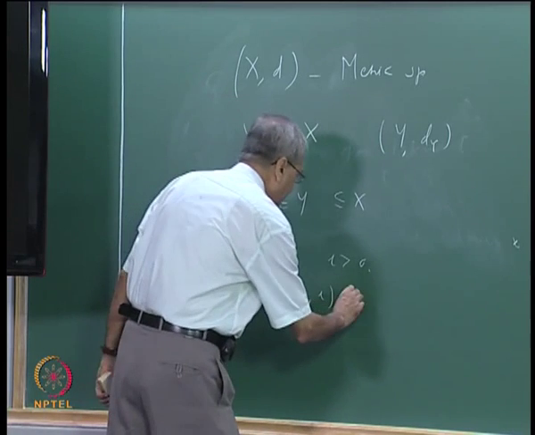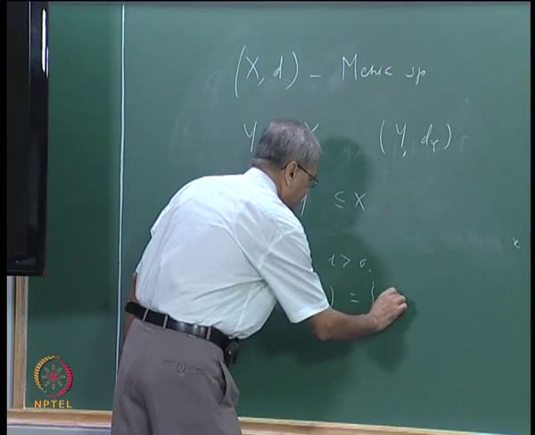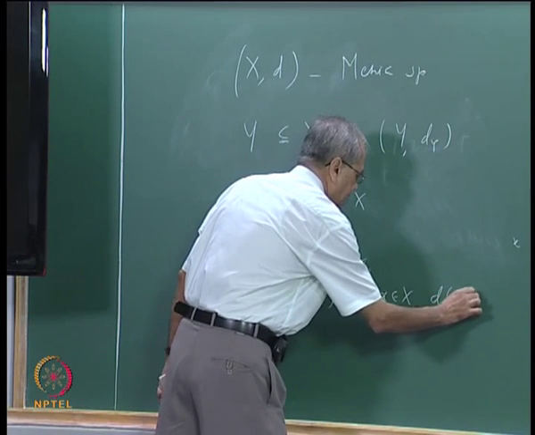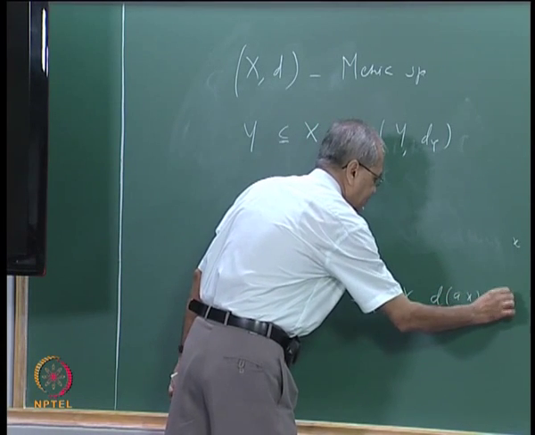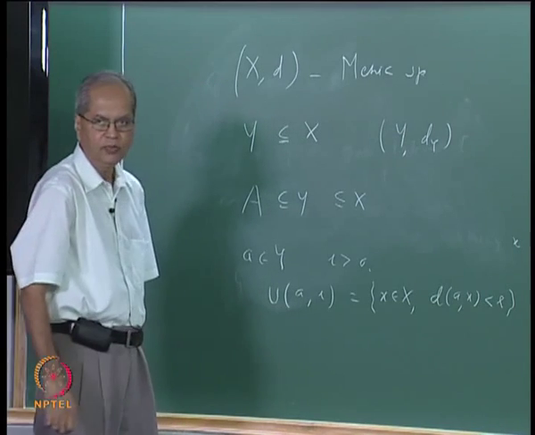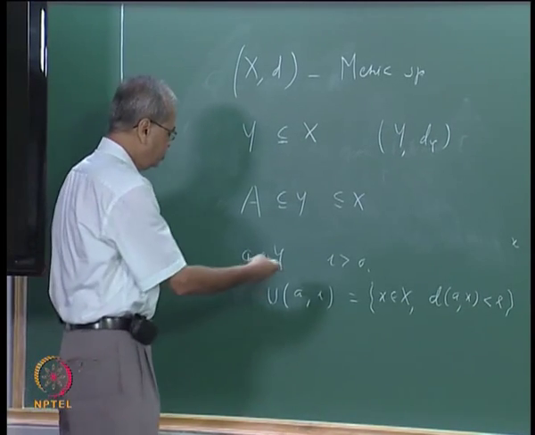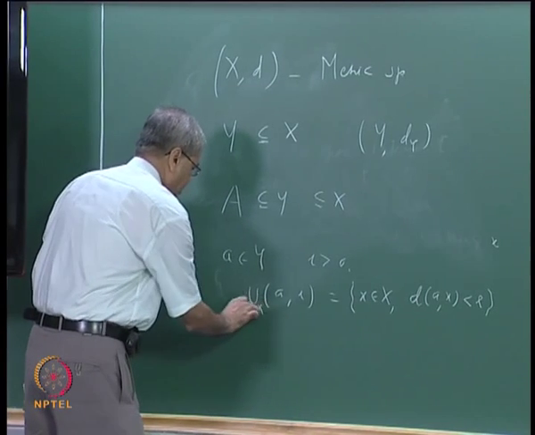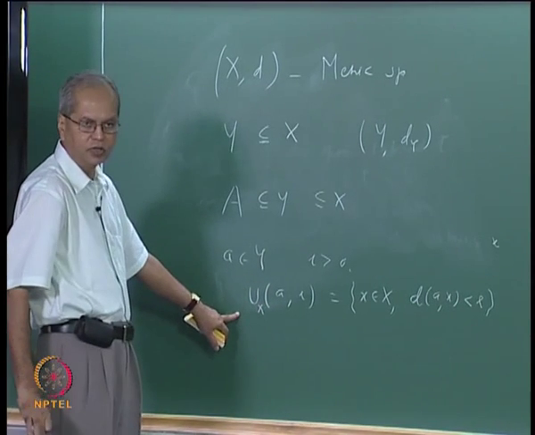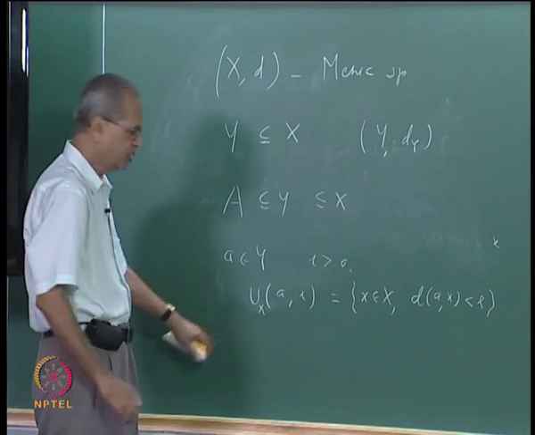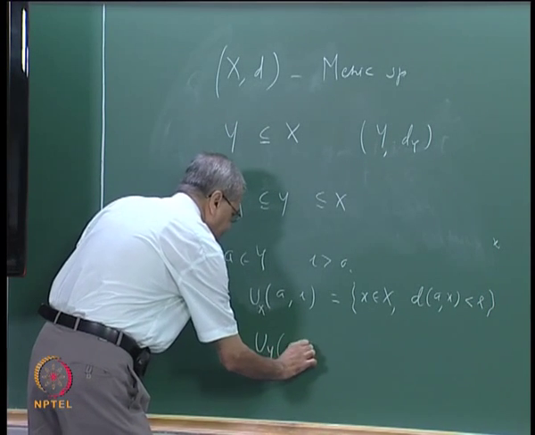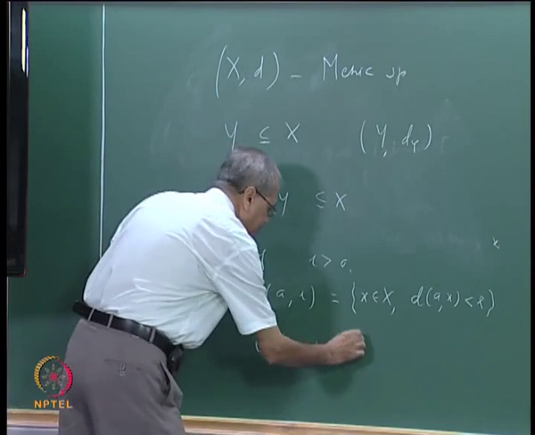By definition this will be the set of all x in X with the property that d(a, x) is strictly less than R. To distinguish between these two things, I denote this by U_X, just to denote that we are now talking of an open ball in X.